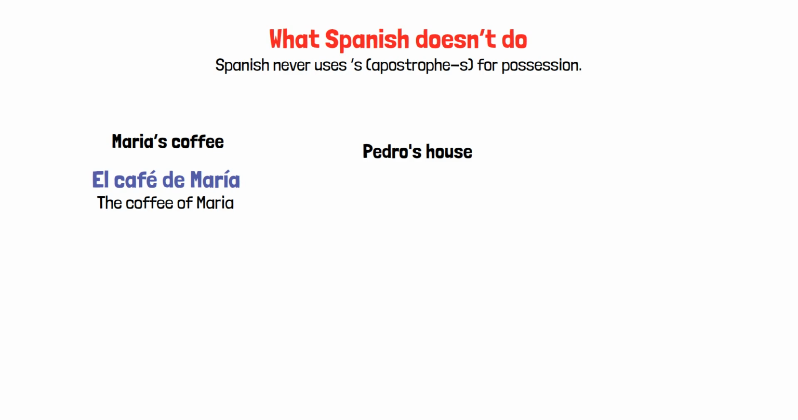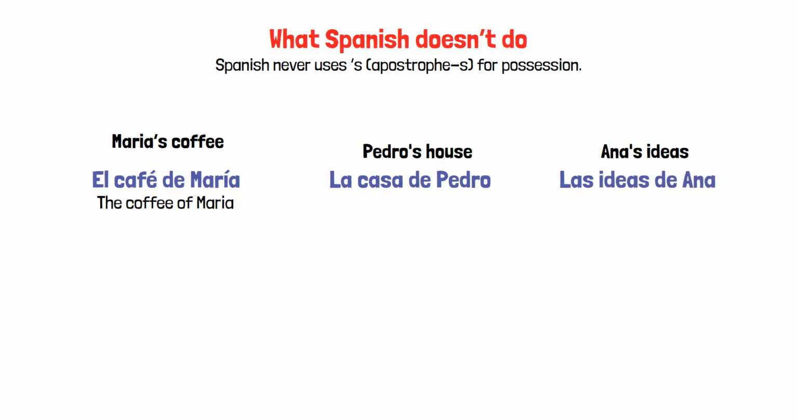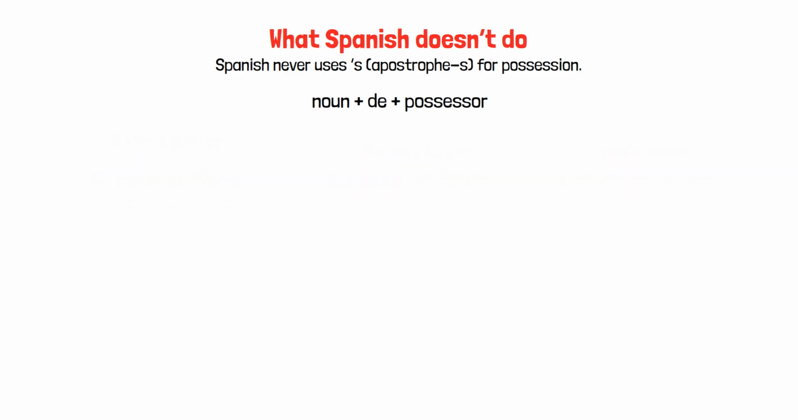Pedro's house is la casa de Pedro. Ana's ideas are las ideas de Ana. The structure is always the noun, then de, then the possessor. The thing possessed comes first. Then you say who possesses it. Let me show you these working in sentences.